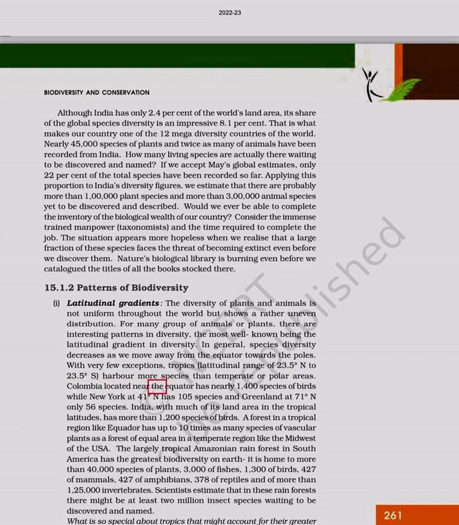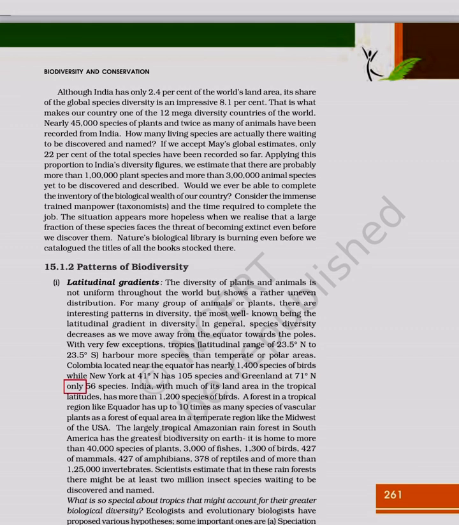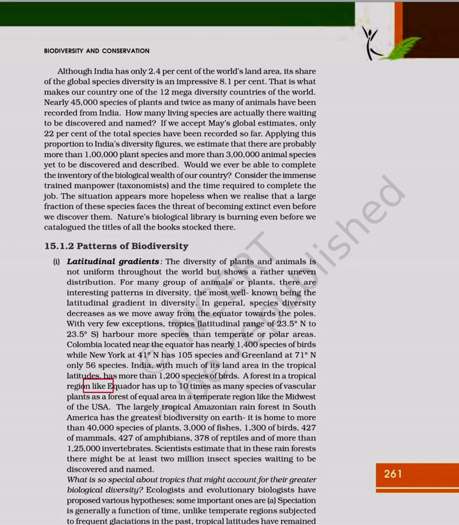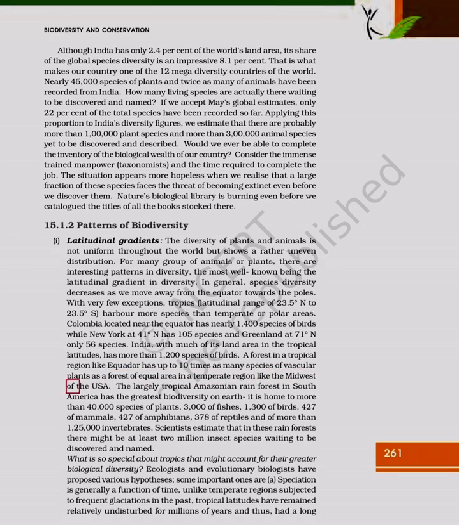Colombia, located near the equator, has nearly 1,400 species of birds, while New York at 41 degrees N has 105 species and Greenland at 71 degrees N only 56 species. India, with much of its land area in the tropical latitudes, has more than 1,200 species of birds. A forest in a tropical region like Ecuador has up to 10 times as many species of vascular plants as a forest of equal area in a temperate region like the Midwest of the USA.